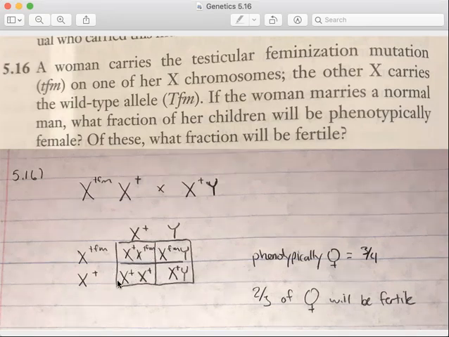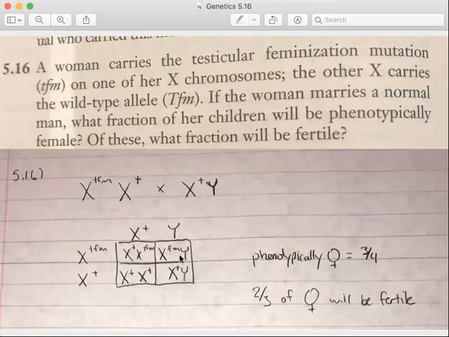This individual, with two wild type alleles, will also be female. This individual is just your regular run of the mill phenotypic male. But this individual would have the SRY gene on the Y chromosome, but then have that testicular feminization mutation. Therefore, this individual would be phenotypically female.